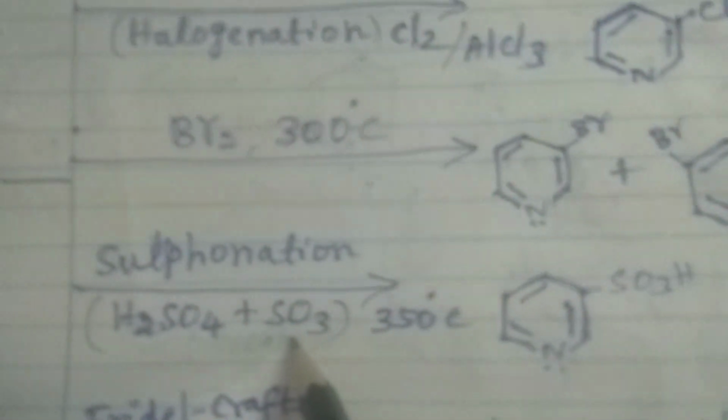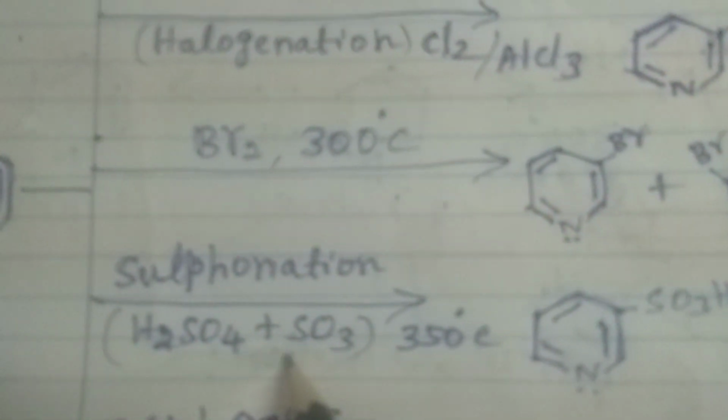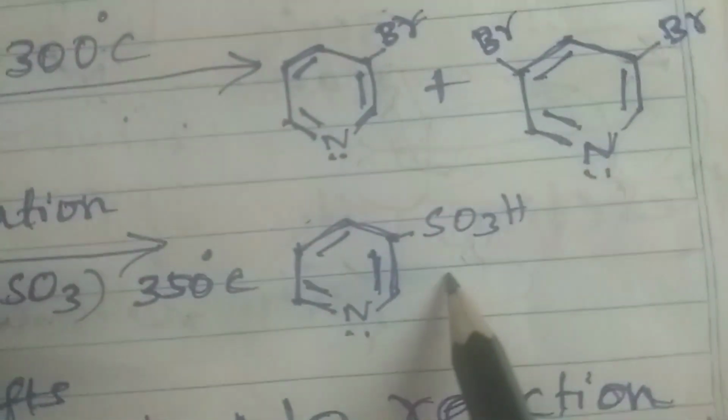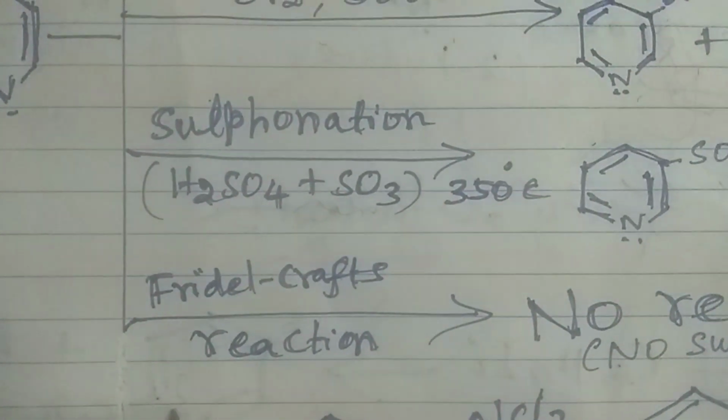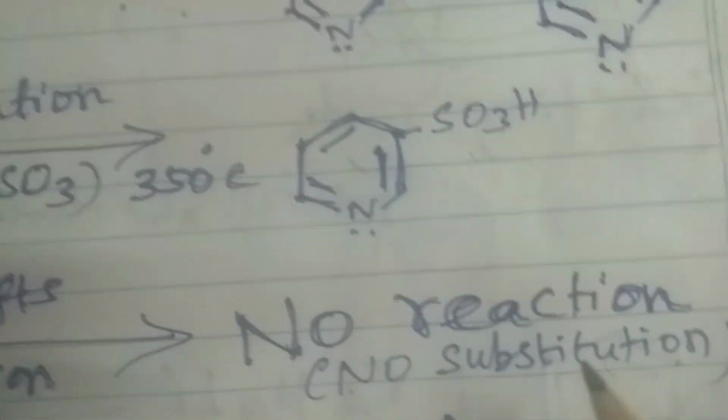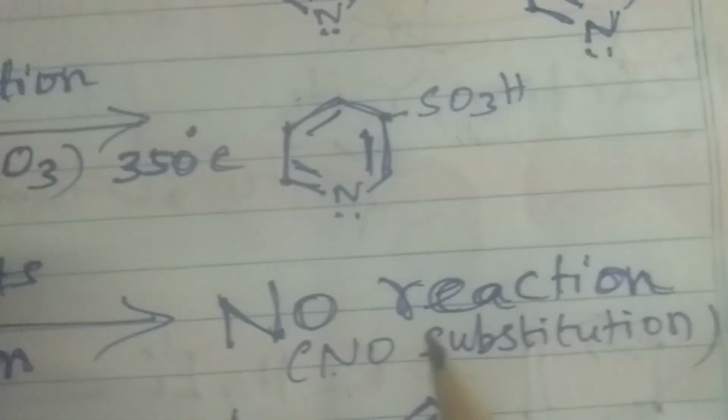On sulfonation with oleum, the mixture of sulfuric acid and SO3 is called oleum. On sulfonation with oleum at 350 degrees Celsius, we get pyridine-3-sulfonic acid. On Friedel-Crafts reaction, no substitution reaction takes place in pyridine. Pyrrole undergoes Friedel-Crafts substitution reaction, but pyridine does not undergo substitution reaction.